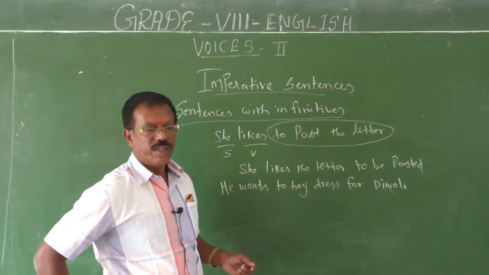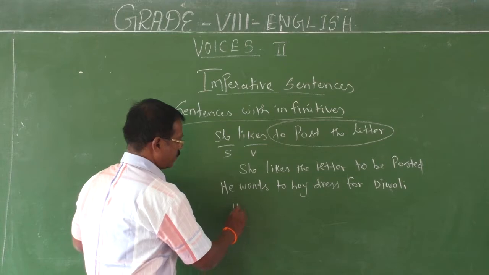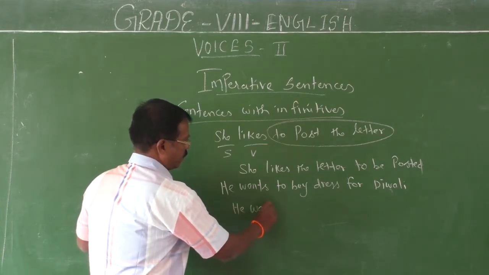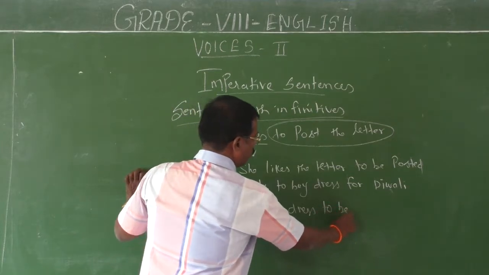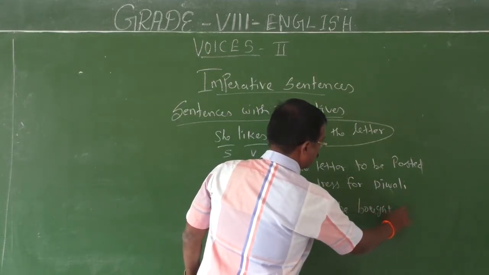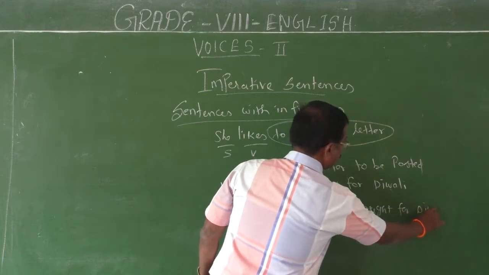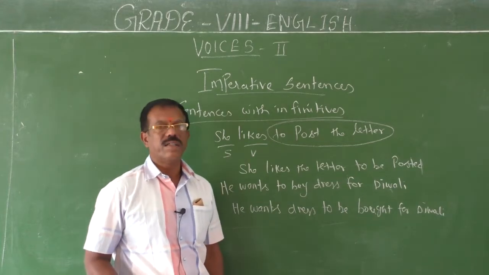In such a way you have to change these sentences. Okay, fine.